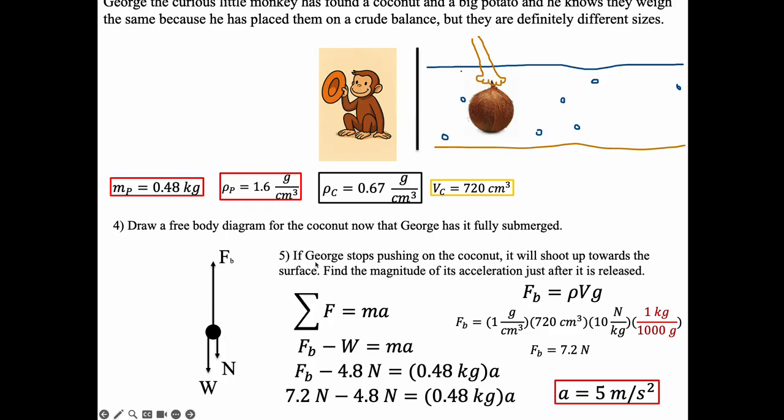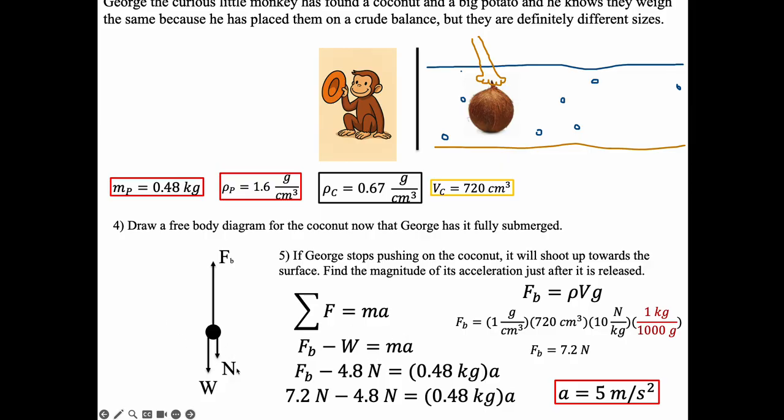The last question is, right now the weight plus the normal force is equal to the buoyant force because it's in static equilibrium. But if George stops pushing, the coconut's going to want to shoot upwards, right? So what is the magnitude of its acceleration just after being released? And yes, you can already see the work. My apologies for that.